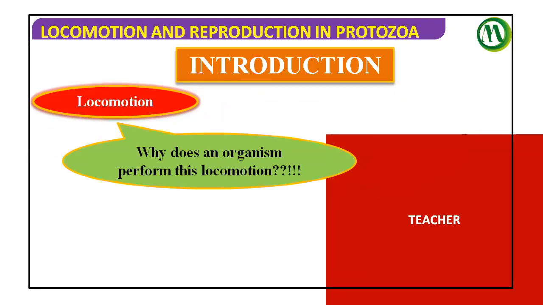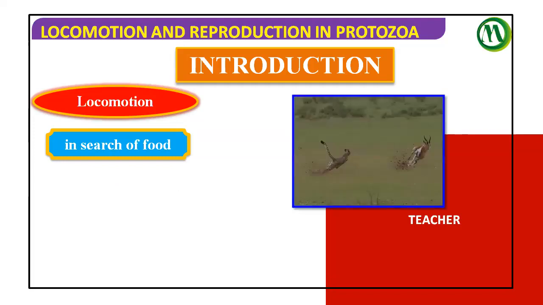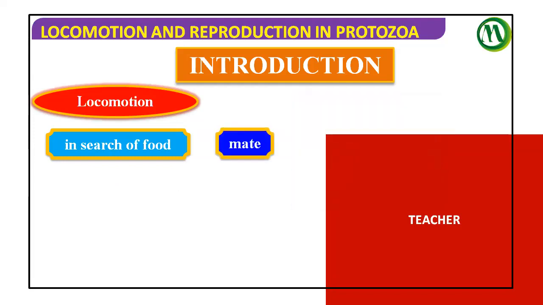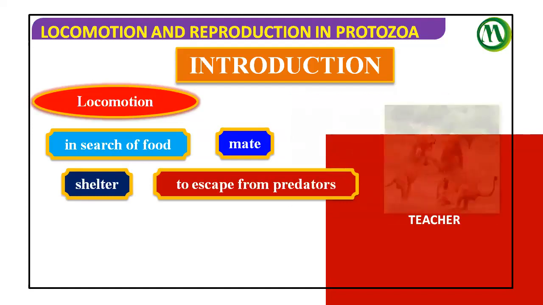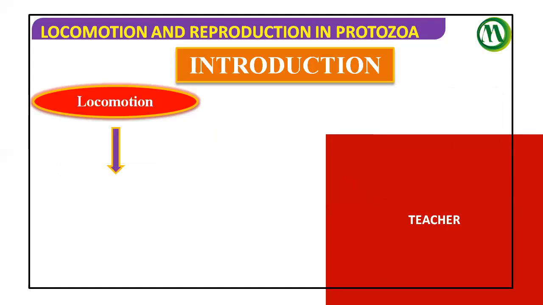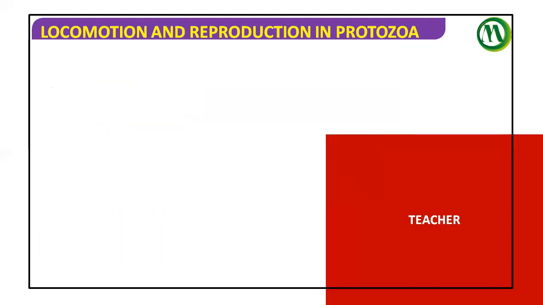So why does an organism perform locomotion? What is the reason? An organism performs locomotion in search of food, in search of a mate, in search of shelter, and to escape from predators.